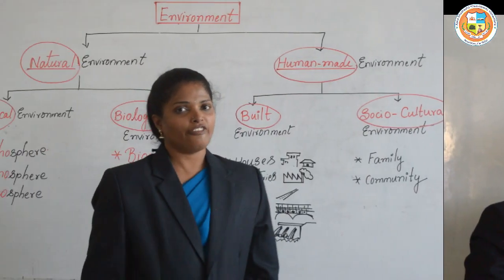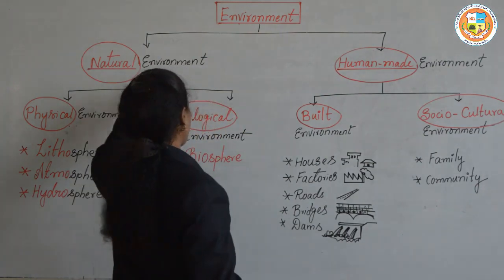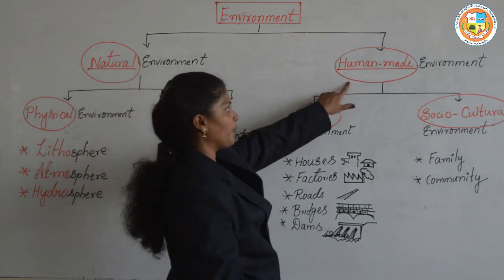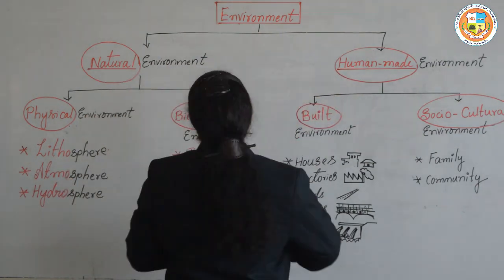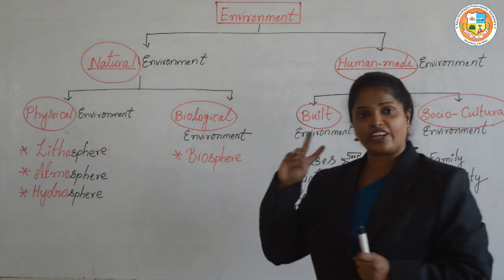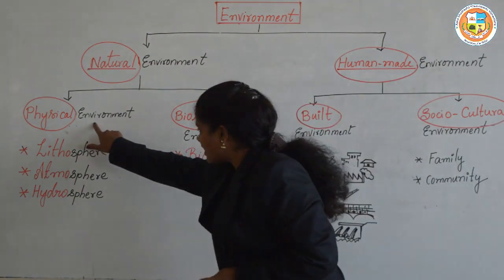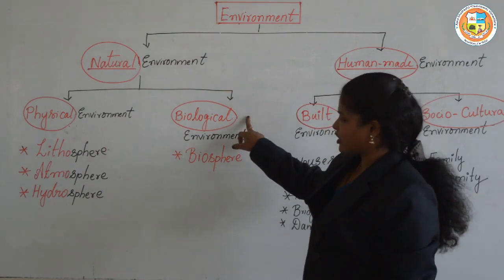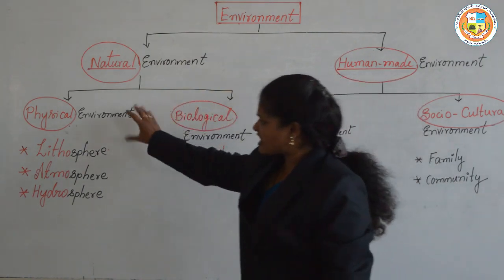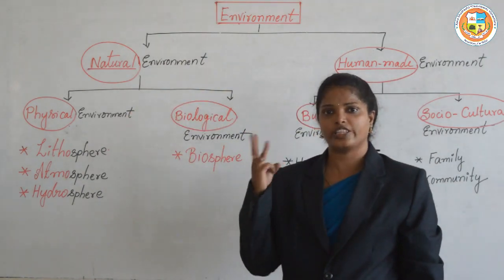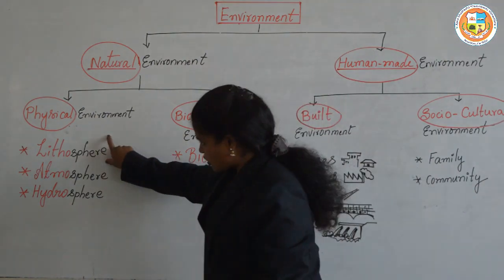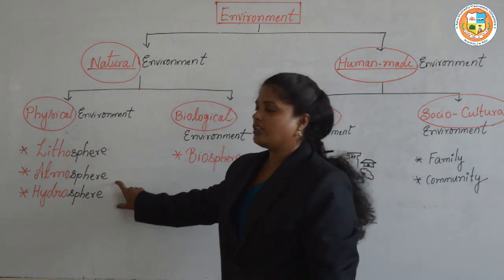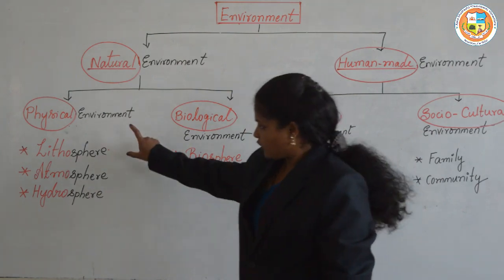Understood? Environment consists of natural environment and human-made environment. Natural environment is divided into two parts, the physical environment and biological environment. Physical environment is divided into three parts: the lithosphere, atmosphere and the hydrosphere.